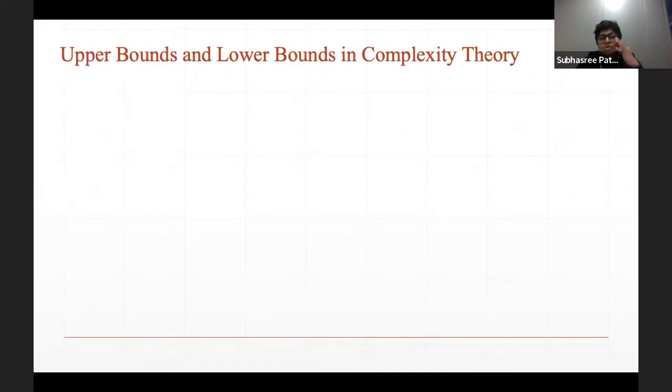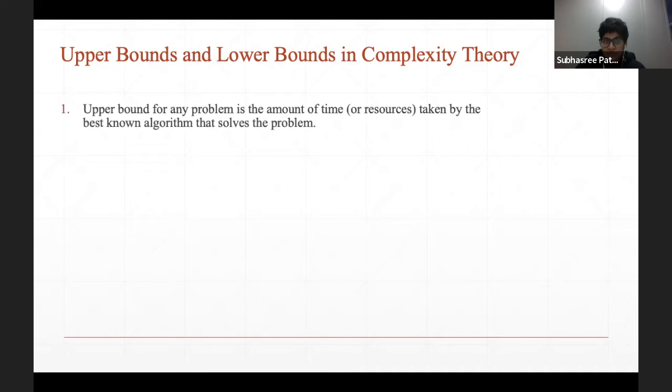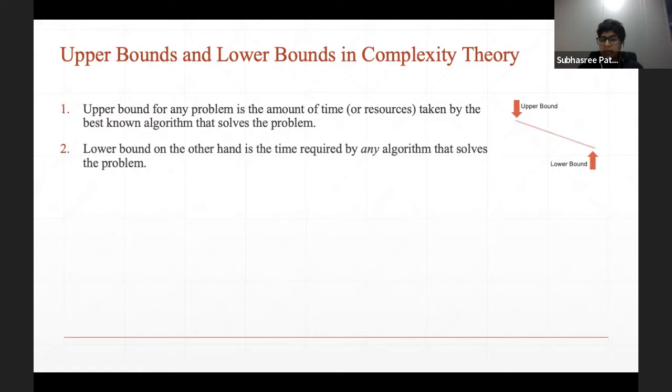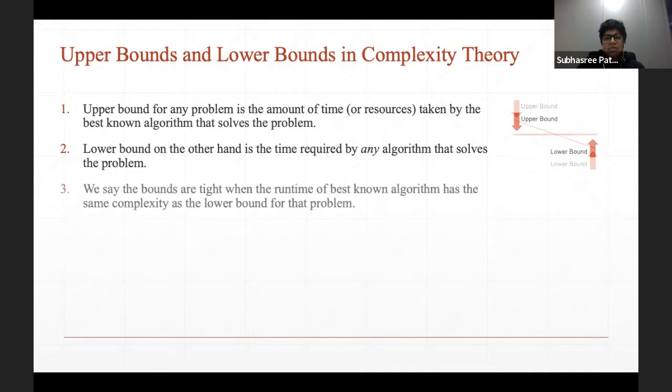Let me also clarify, because I'm going to use the terms upper bound and lower bound a lot in my talk. What we mean by upper bound in complexity theory is, for any computational problem, the amount of time taken by the best known algorithm that solves the problem. And lower bound, on the other hand, is the time required by any algorithm that solves the problem. And we say the bounds are tight, or we have an optimal algorithm, if the upper bound and the lower bound match for that algorithm.